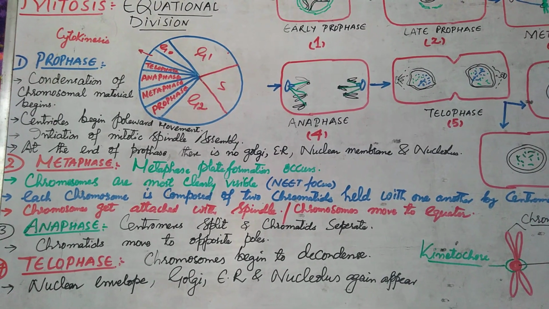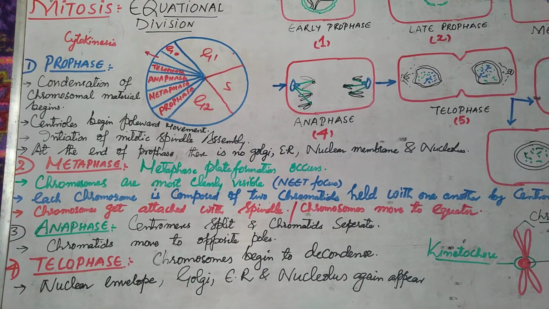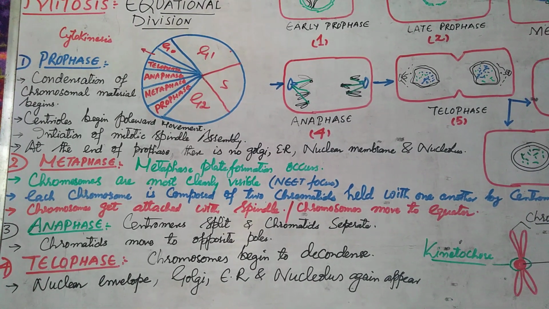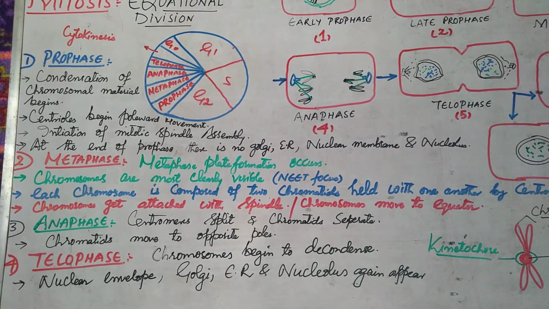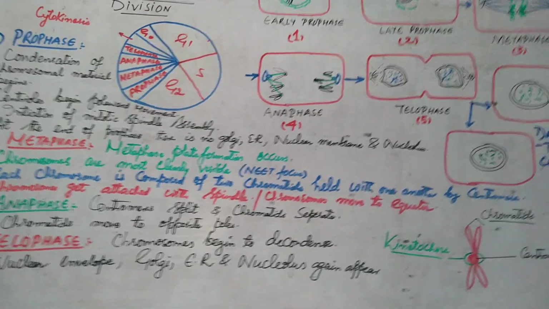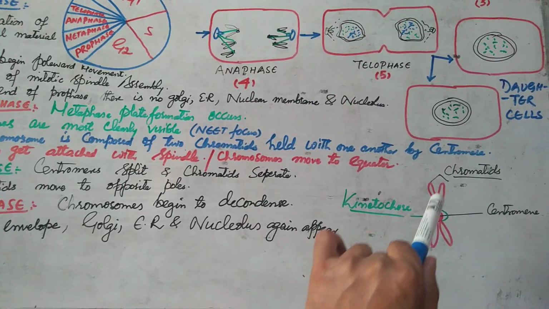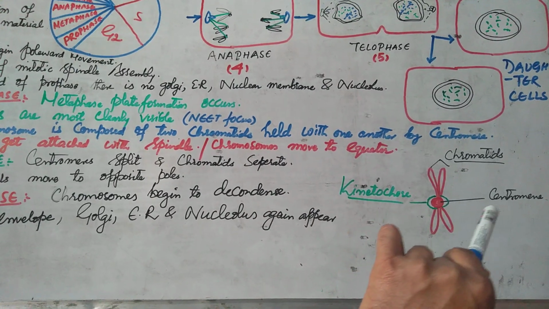If you want to understand the chromosomes or see the morphology of the chromosomes under the electron microscope, it can be better understood during the metaphase. Each chromosome, when you view it in metaphase, is composed of two chromatids which are attached to one another at the centromere.